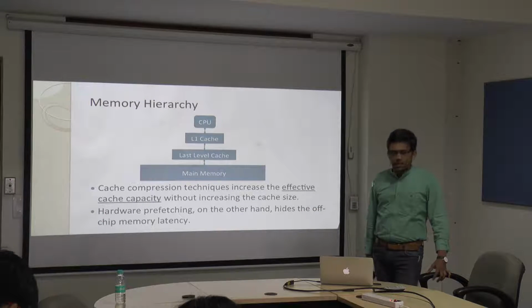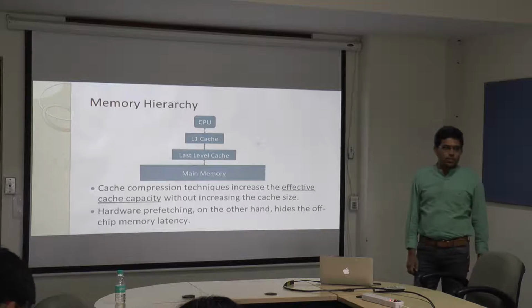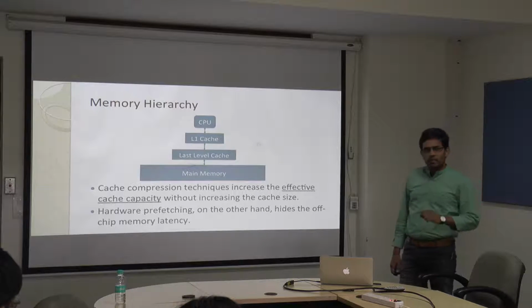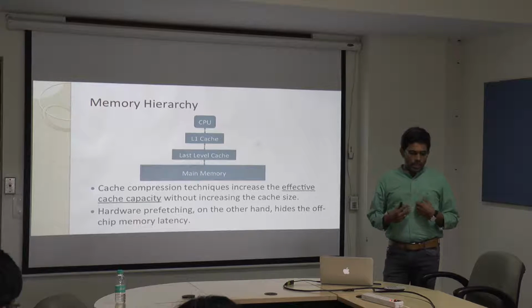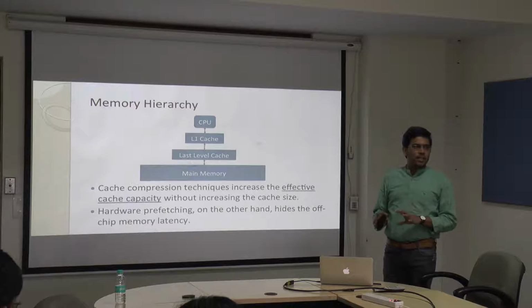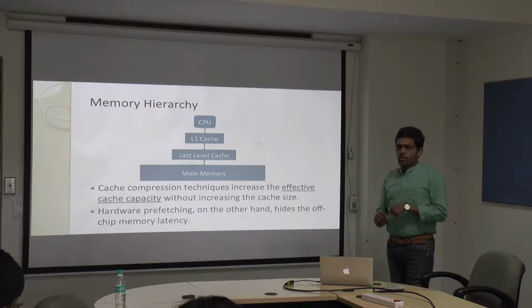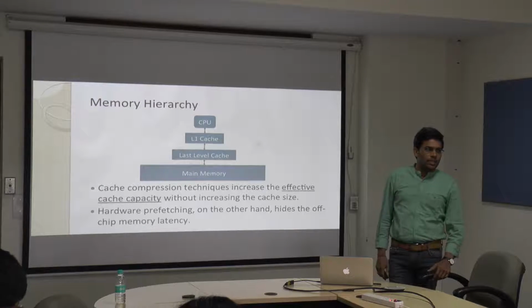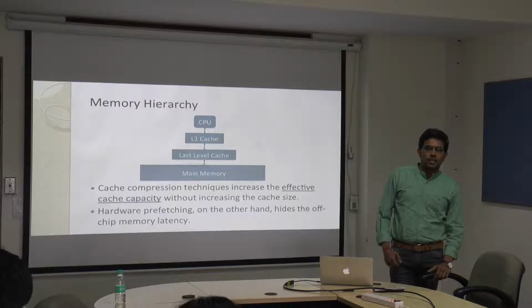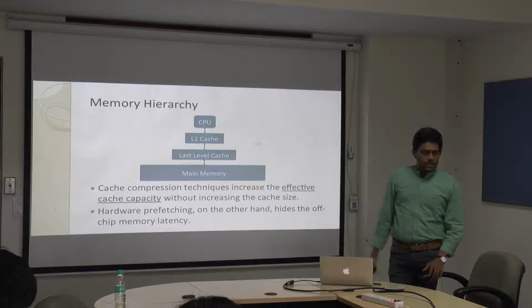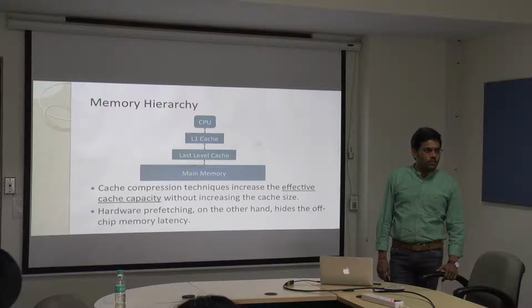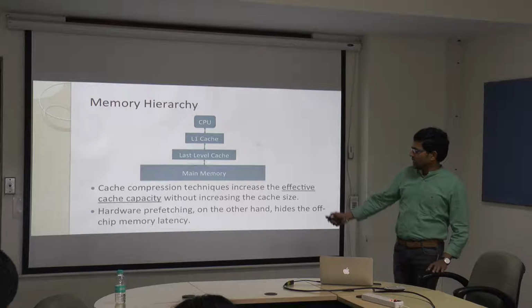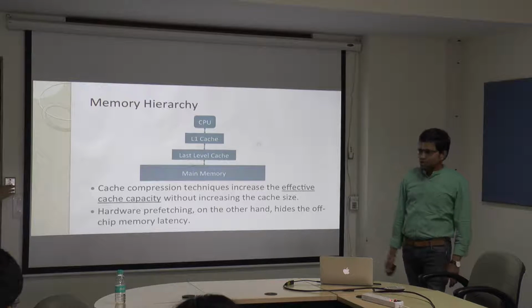But for our study, we are focusing on hardware prefetchers, where typically we will have some hardware component which looks at what type of data access patterns are happening and what is going to be accessed in future, and accordingly the prefetcher unit is going to prefetch that particular data into the LLC and subsequent caches also. But for our study, we are focusing on prefetching at the LLC.